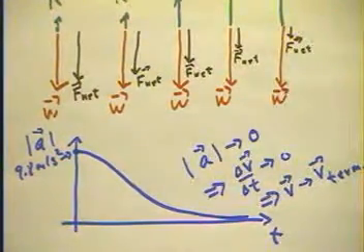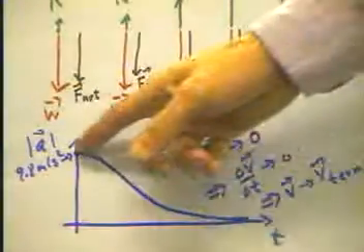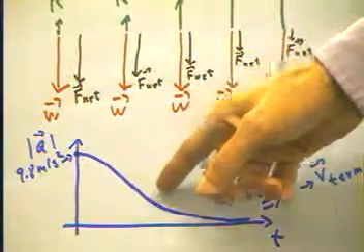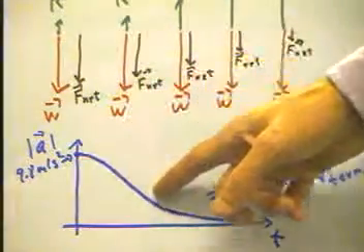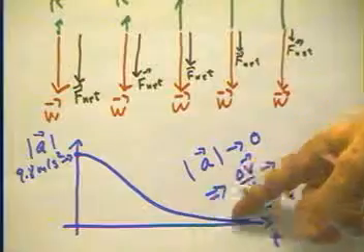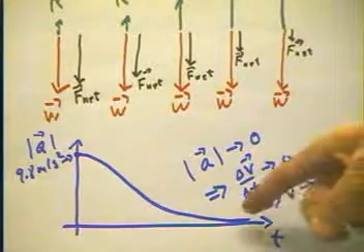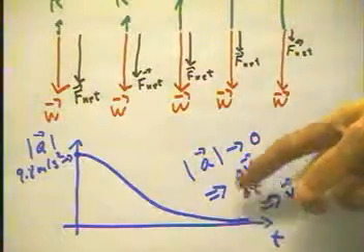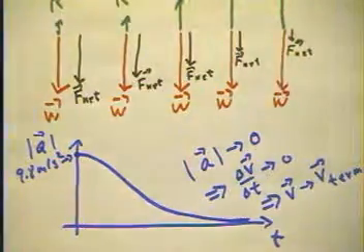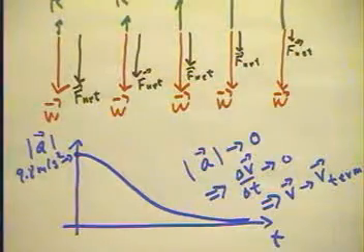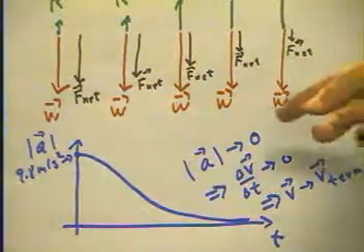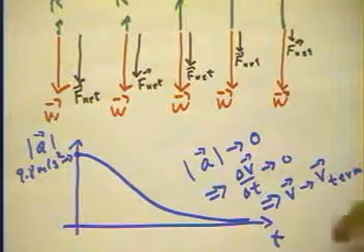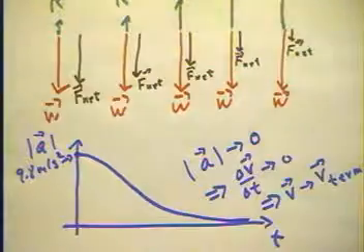If we draw a graph of the acceleration versus time, the graph might look something like this. An acceleration close to 9.8 meters per second squared that at some point rapidly decreases and then starts to level off, because in any time interval, the smaller the acceleration, the less velocity change, and therefore effectively the less change we have in the air resistance. As the acceleration approaches 0, the velocity change approaches 0, so that the velocity approaches terminal velocity.